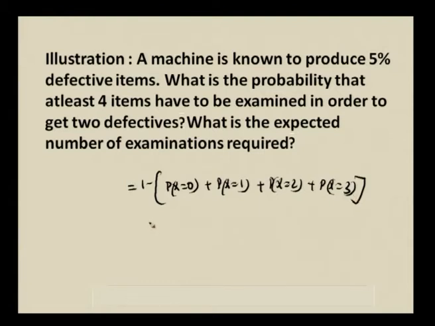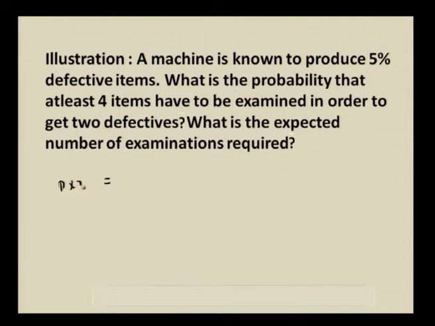But what is x? We will take the values only from r, r plus 1, etc. up to infinity, right, and r is equal to 2. So, therefore, x will take the values only from 2, 3, etc. up to infinity. So, in P of x greater than or equal to 4, where you have simplified 1 minus P of x is equal to 0, and x is equal to 1 is ruled out.